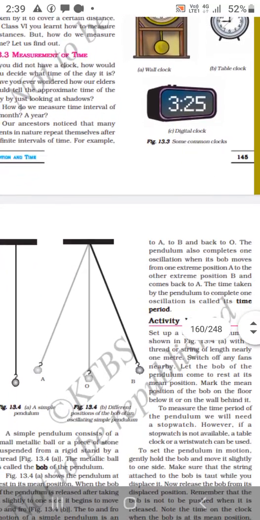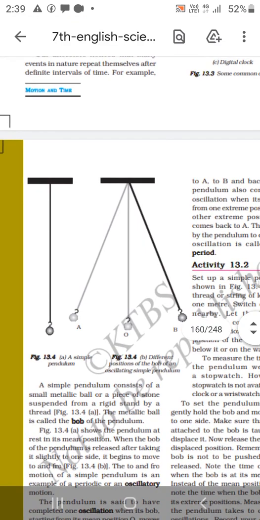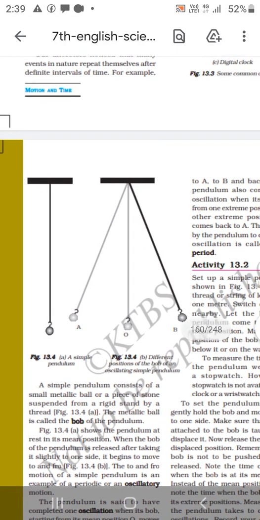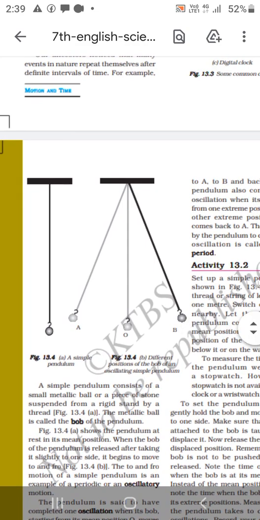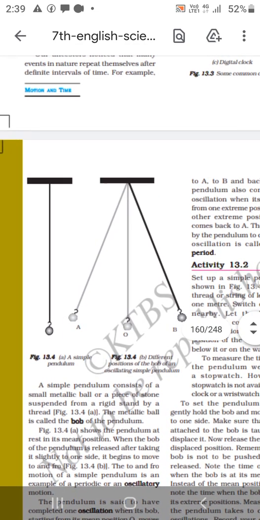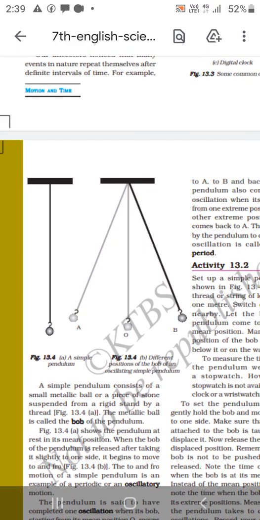Simple pendulum. A simple pendulum consists of a small metallic ball or a piece of stone suspended from a rigid stand by a thread. The metallic ball is called the bob of the pendulum.